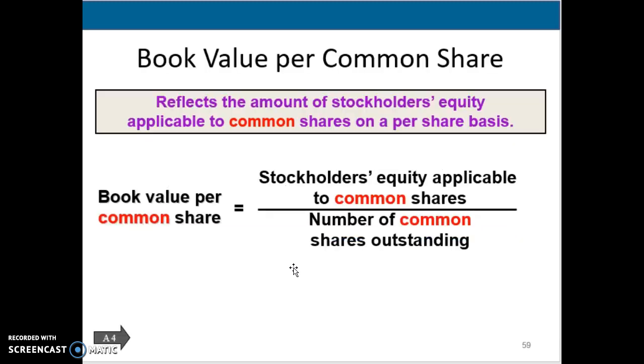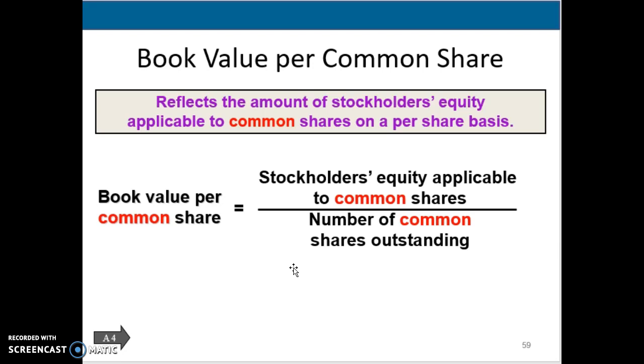All right, our next one is the book value per share. Book value per share, we are going to be looking at the common stock again. So this is going to show us the amount of stockholders' equity that applies to our common shares on a per share basis. We calculate it as stockholders' equity from the common shares. So we're looking for just the common stockholders' equity. If we have preferred equity, we would subtract that out, and we divide that by the number of common shares outstanding.